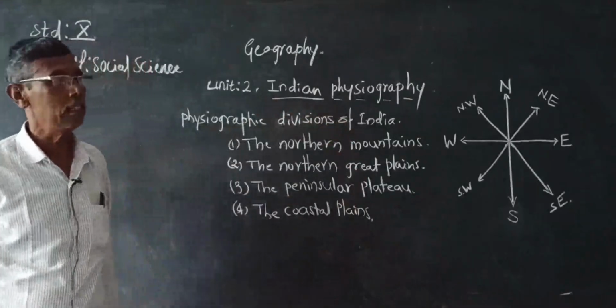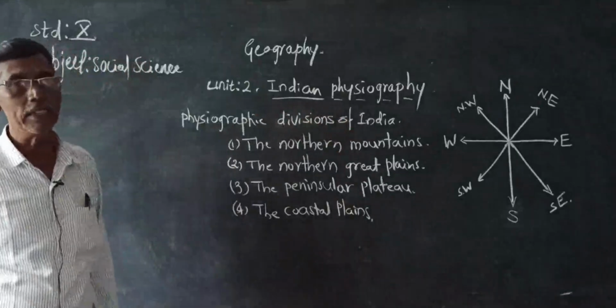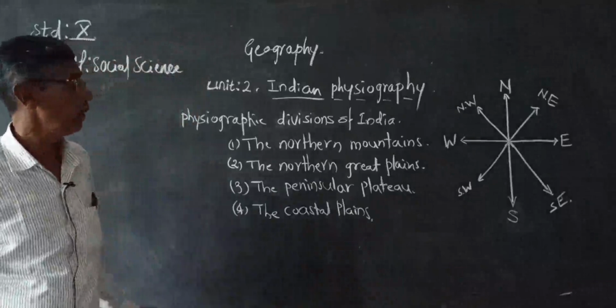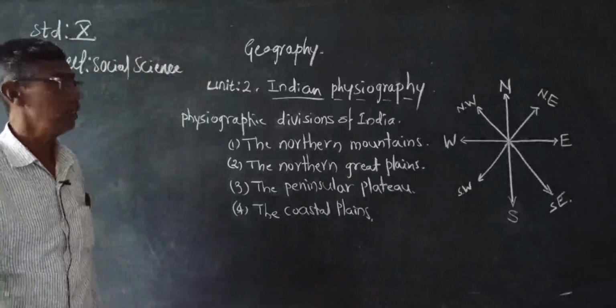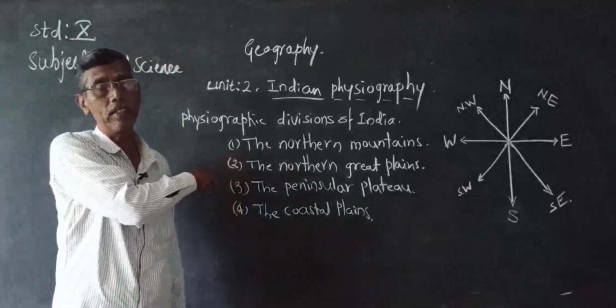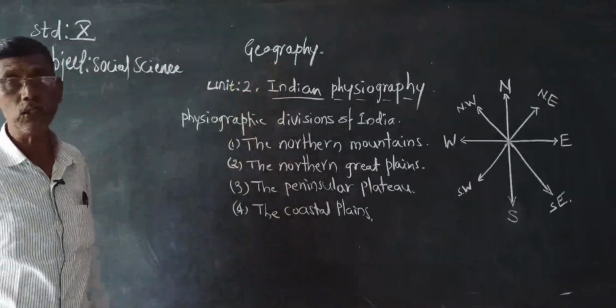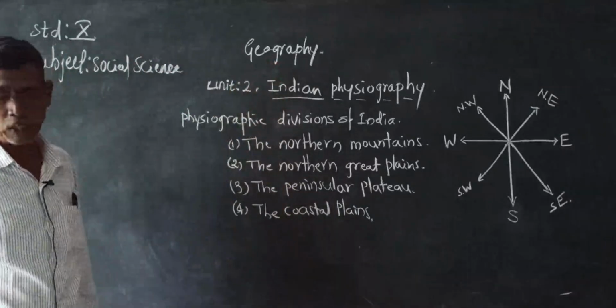India is a big country and it is also known as the subcontinent. Why is India called a subcontinent? Because it is surrounded by water on three sides and land on one side. So it is called a subcontinent.